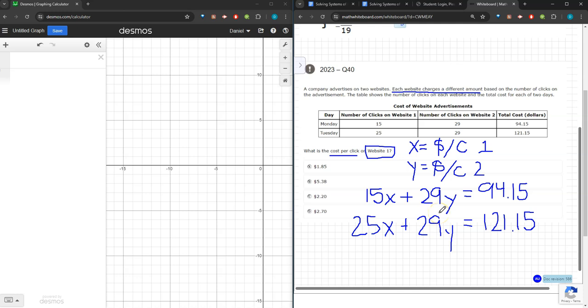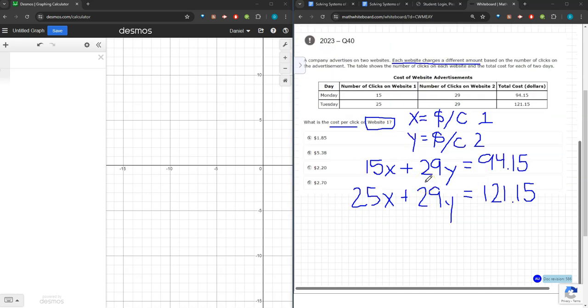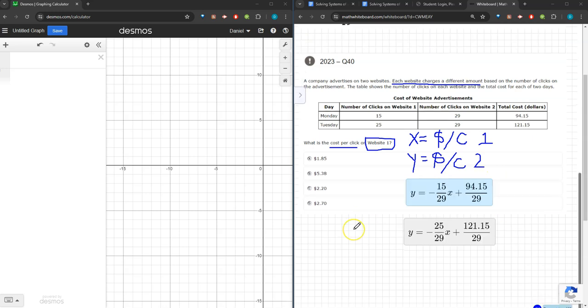Okay, I've got both of my equations. So now I need to convert these equations into slope-intercept form. I've got to see the graph and find that point of intersection. So I'm going to take a moment and write both of these equations in slope-intercept form. Alright, again, the hardest part is done.